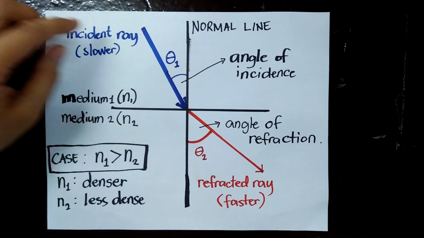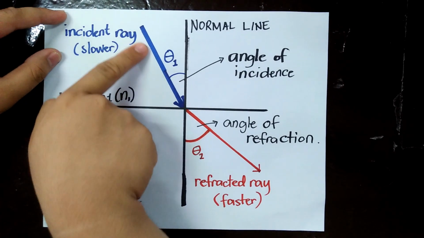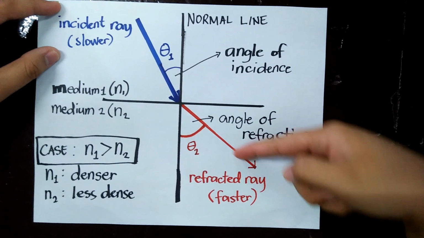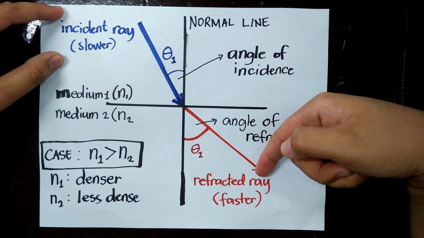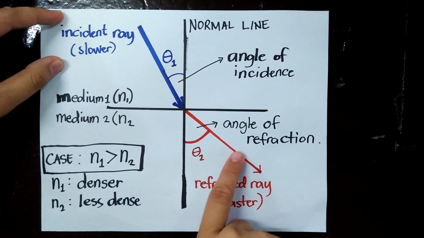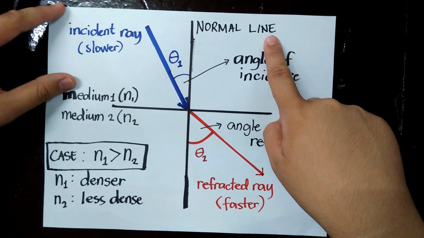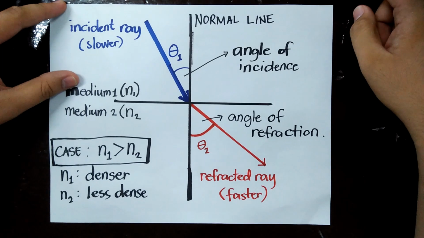You notice that the incident ray, when it passes from N1, our refracted ray in this case is bent away or further from our normal line. So what happens right now to the angle of incidence and to the angle of refraction?